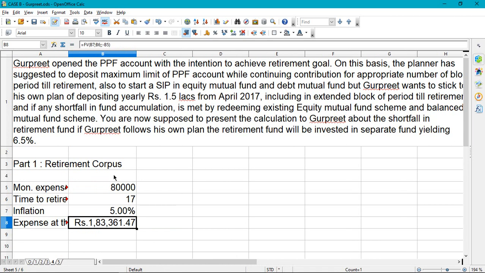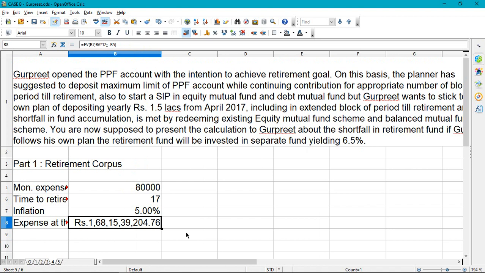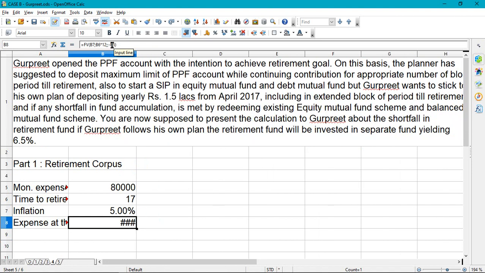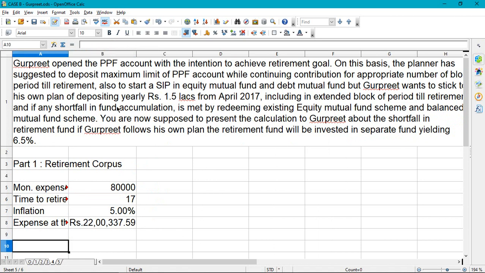I forgot to put 12 multiplied, because we're calculating yearly expenses. So this is the yearly expenses.